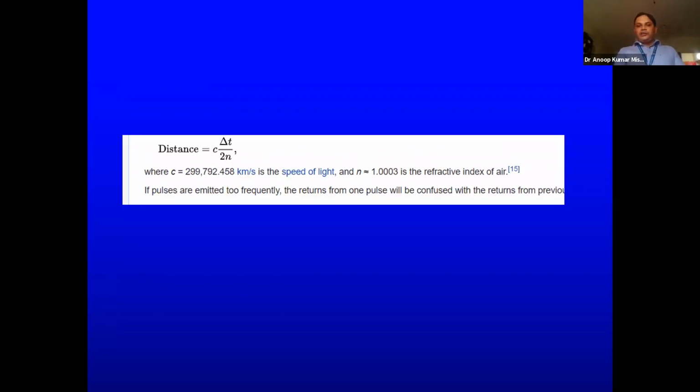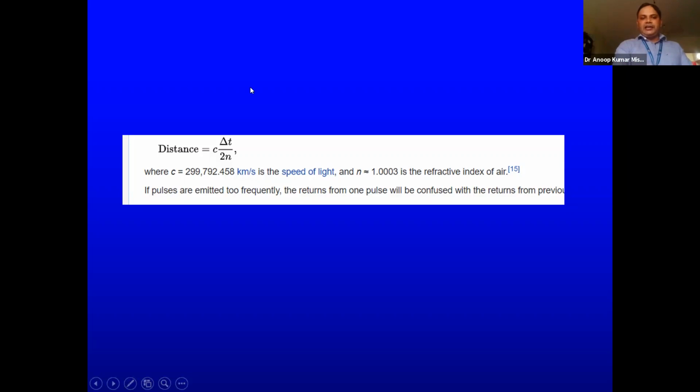Then this is the formula by which we can see, suppose we have to detect one aircraft, and suppose we have one ground-based radar. It will send some signal. That signal will interact with that particular aircraft, and it will come back. So there will be some time delay.